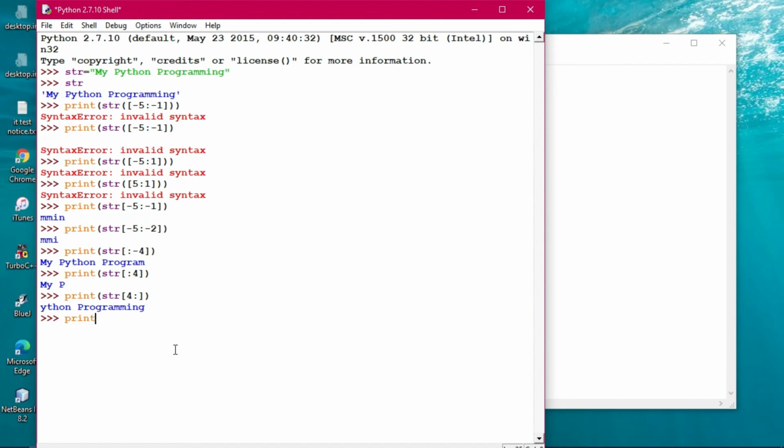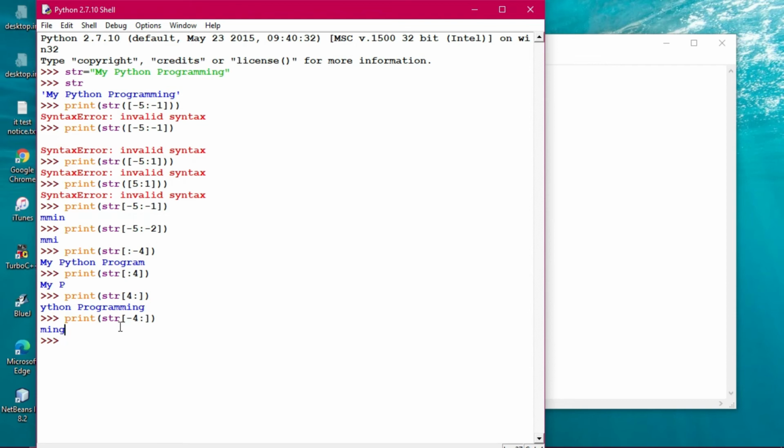And a similar thing would happen if you print str and give -4 colon. Now you see what is happening. So -4 has been given, and whenever you are counting with -4 it will be counted backward. Then you see MING has been printed. So the thing is that from -4 onwards everything has been printed.